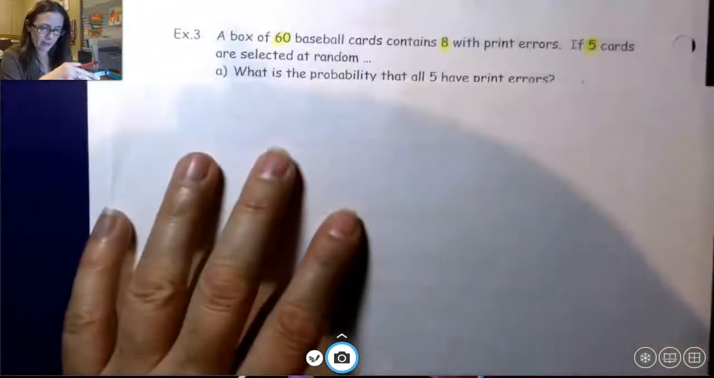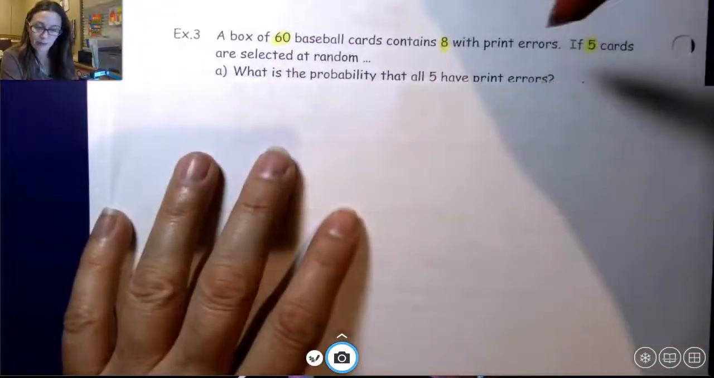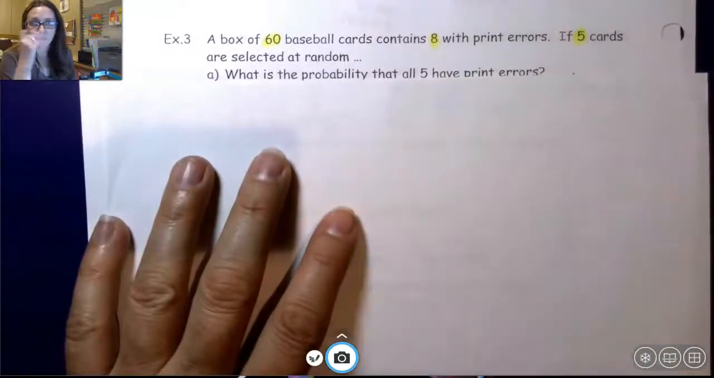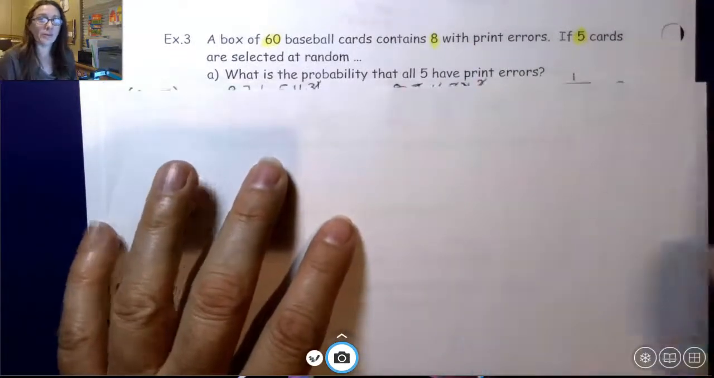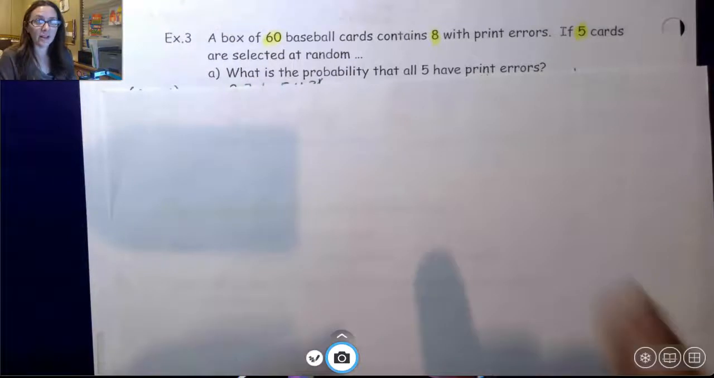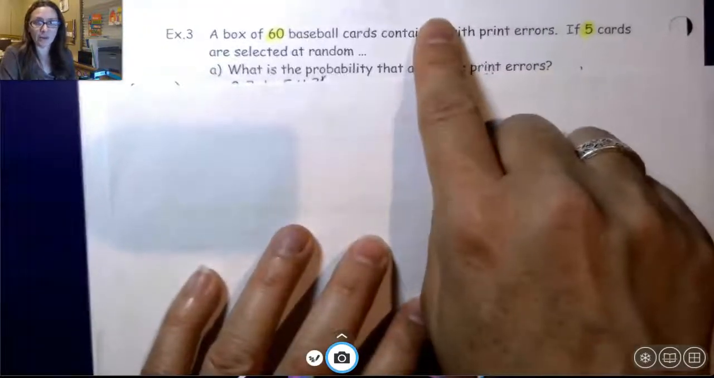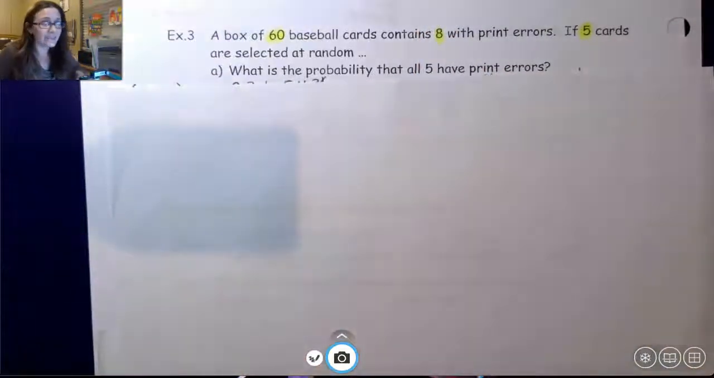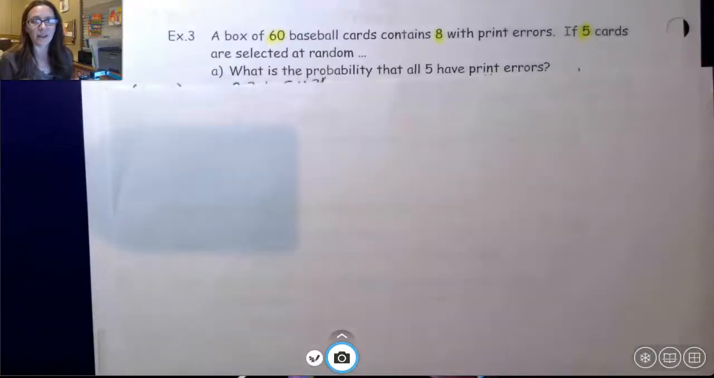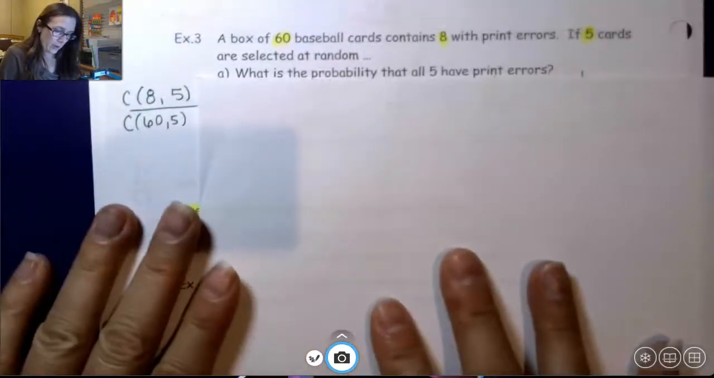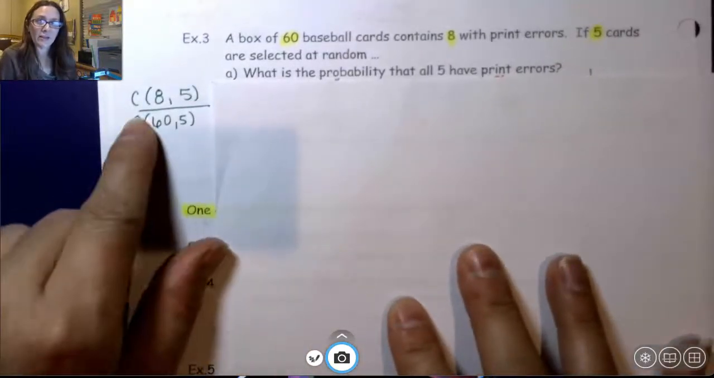So, here we have a box of 60 baseball cards where 8 contain print errors and 5 are selected at random. So what's the probability that all 5 that I select are going to be one of those 8s that have print errors? How likely do you think that is? That if I'm going to pick 5 cards and 8 of them out of 60, how likely? So I'm going to set it up like this. A combination of,